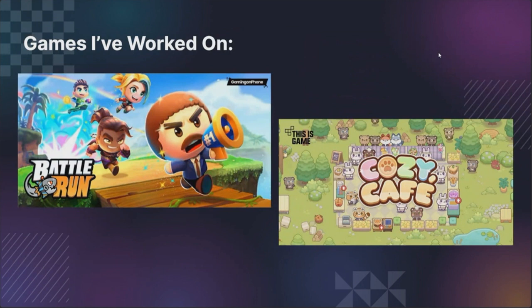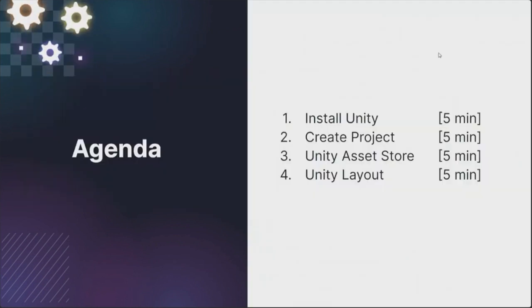I'll be going over that as we're talking, and I'll do a whole intro to Unity and how to use it to make your own game. Those are the games that I've worked on. They're both on the App Store on the phone, so check them out if you want to. But Unity is a powerful game development tool, and you can use it to make whatever games you want.